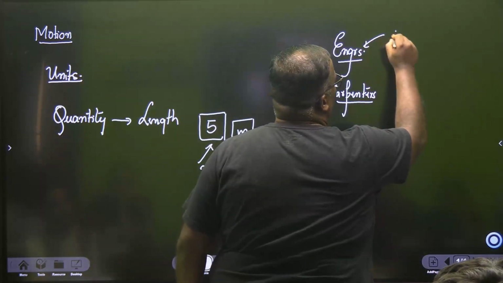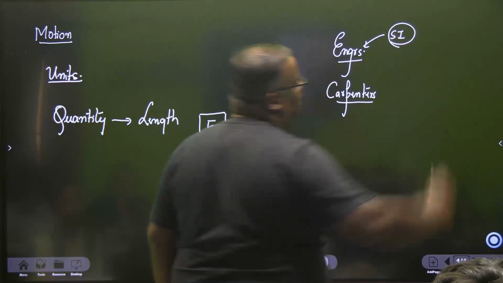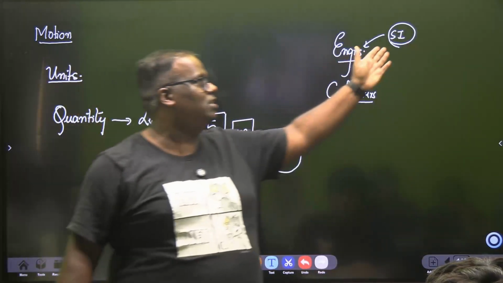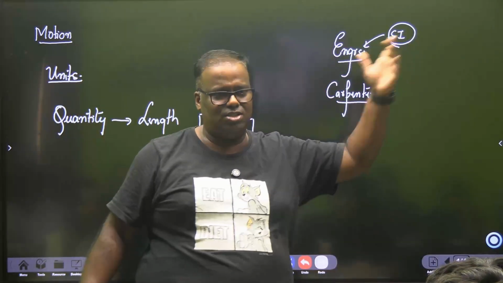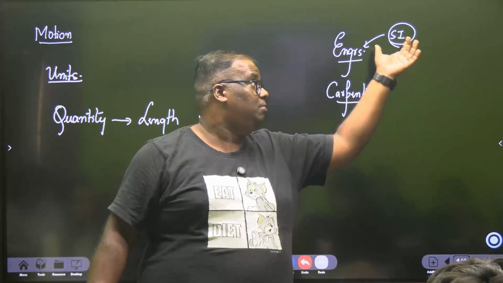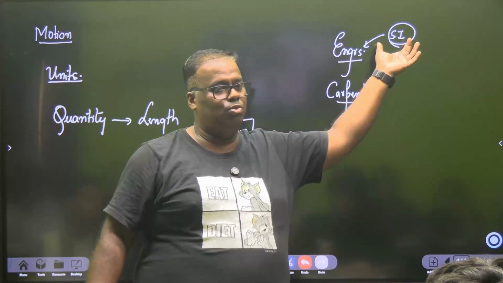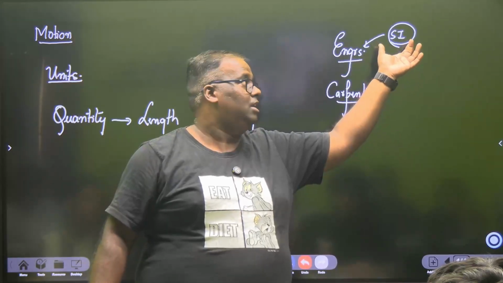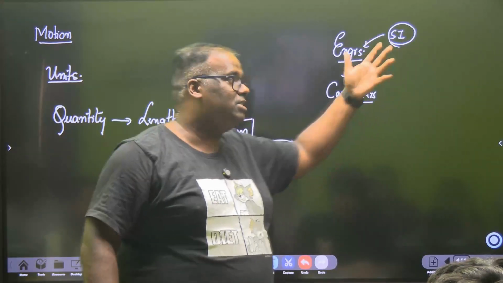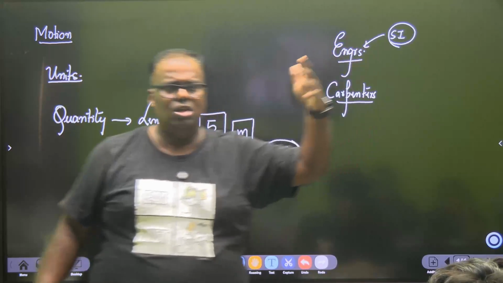Now we follow SI. It's a French word. I don't know French, so the way they spell it is Système International d'Unités. So it's the international system. Means globally, everyone will be following this particular unit only, right? In this system, lengths are measured in meters or say millimeters.